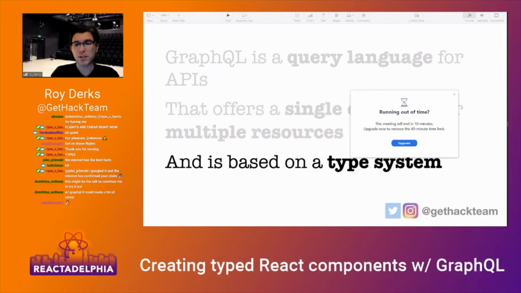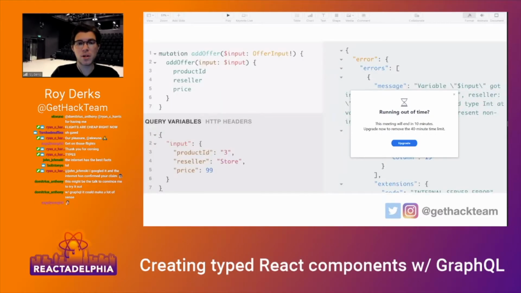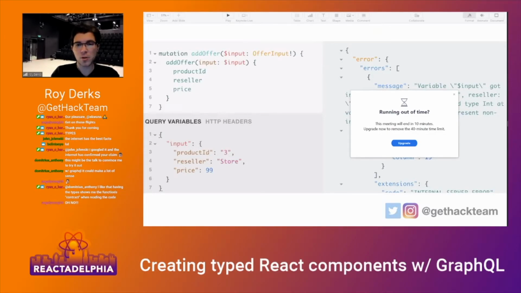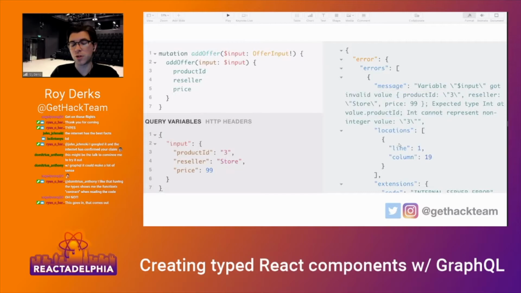It's also based on a type system, and it basically compares to this. If you put in information that's incorrect or has the wrong type, you will get errors, just like TypeScript will give you, or just like JavaScript will give you, but then only in the browser. So you wouldn't even know something is going wrong.